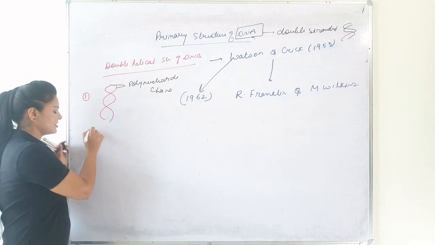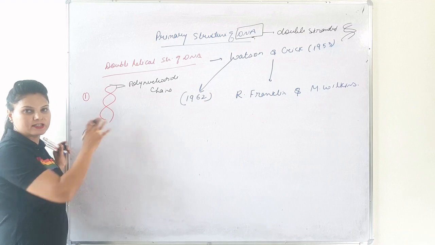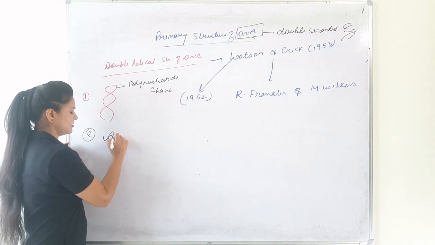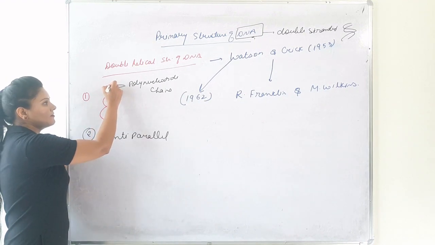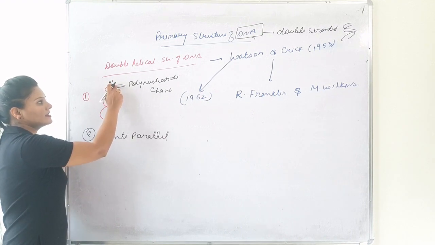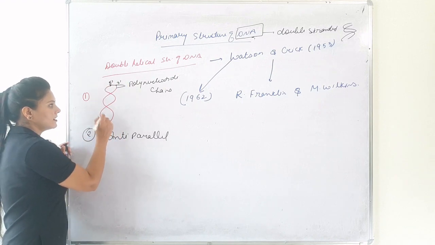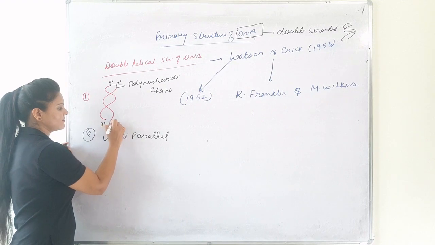The next feature of the DNA double helix is that these two polynucleotide chains are anti-parallel to each other. That is, if this end is the 5' end, then this end has to be the 3' end, and this is the 5' end, so this is the 3' end.